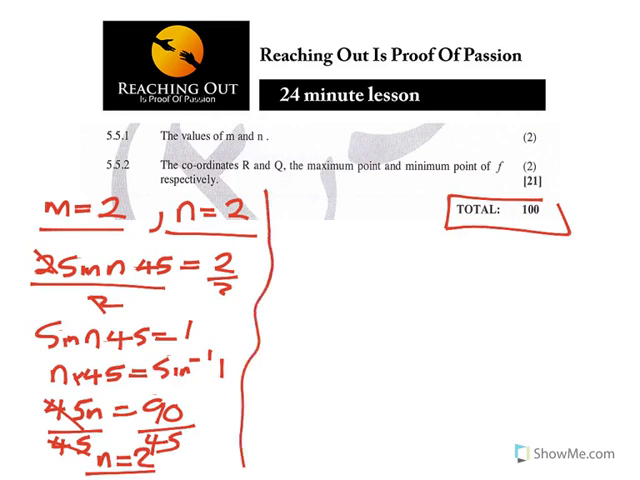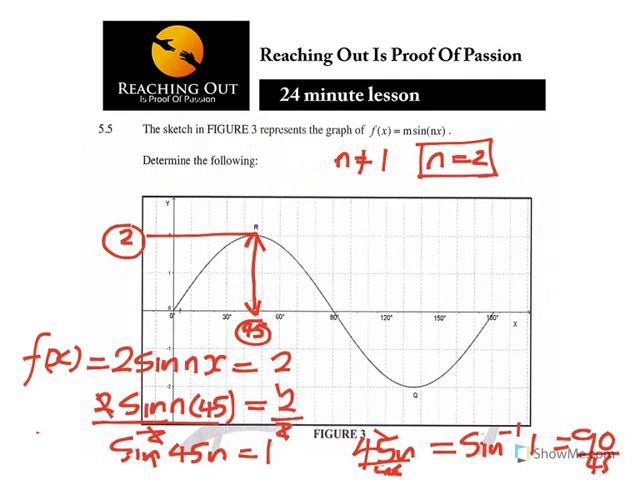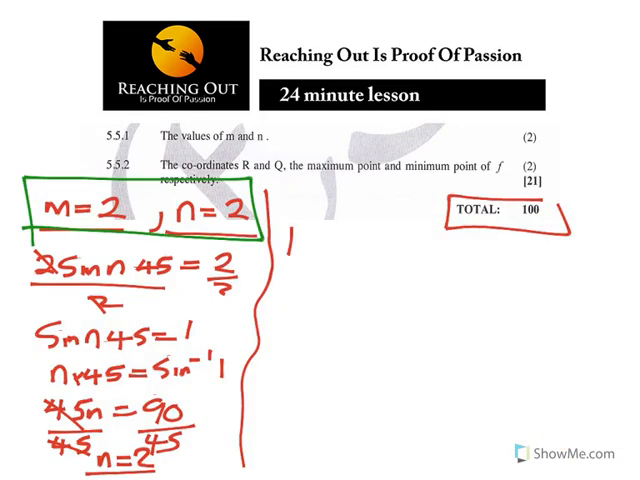So the answer, to get your 2 marks, is n is equal to 2. They would have given you marks. Then the next one says the coordinates of R and Q, the maximum point and minimum point of F respectively. Now let's look at the coordinates of R. This part here, we actually have done it. For R, you start with X, which is 45, followed by Y, which is 2. So here you can now write R as 45 and 2.